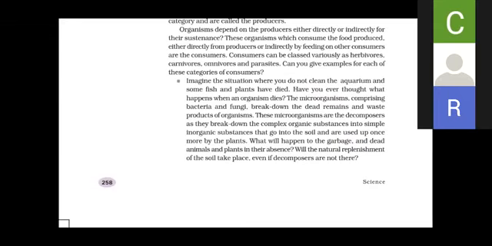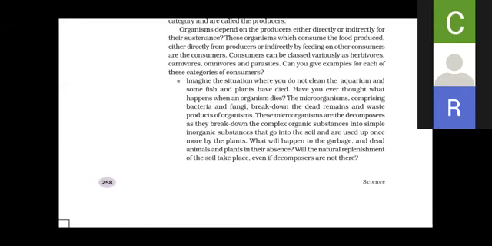The nutrients of the soil will gradually decrease, and the soil will gradually become non-fertile. Waste will keep on increasing on the earth, and a time will come when there will be no nutrients in the soil, so there will be no growth of plants. And if the plants are not there, there will be very few herbivorous, or we can say there will be the end of living organisms from the earth, right?